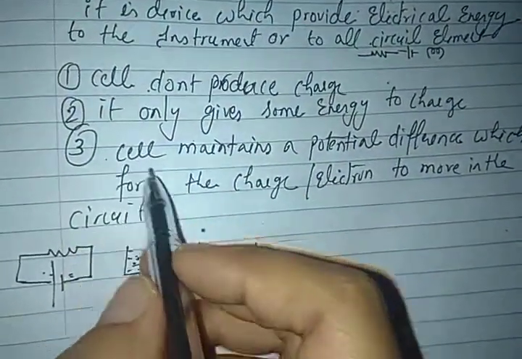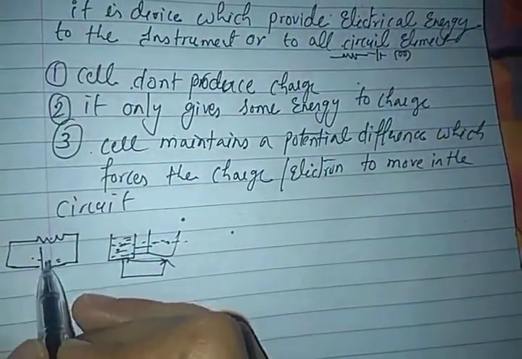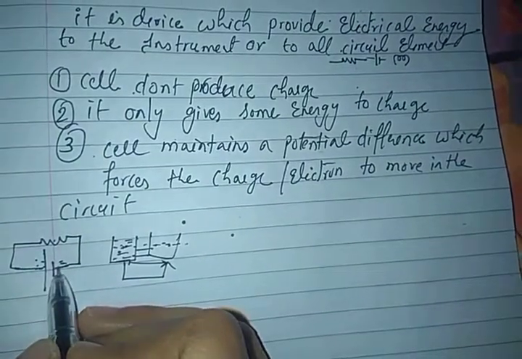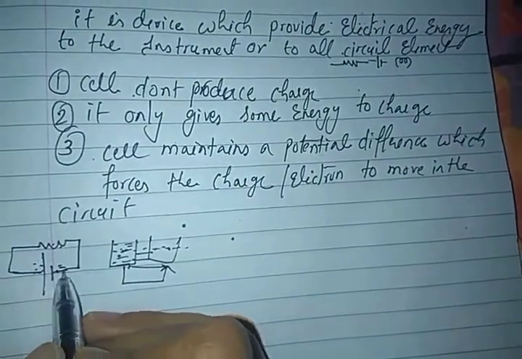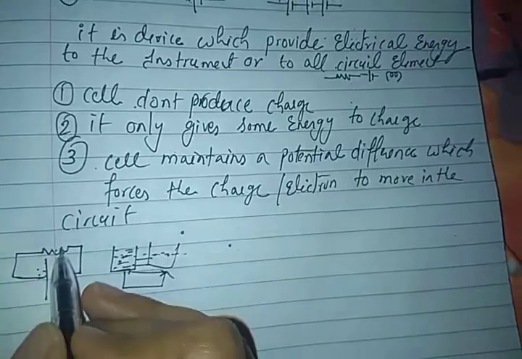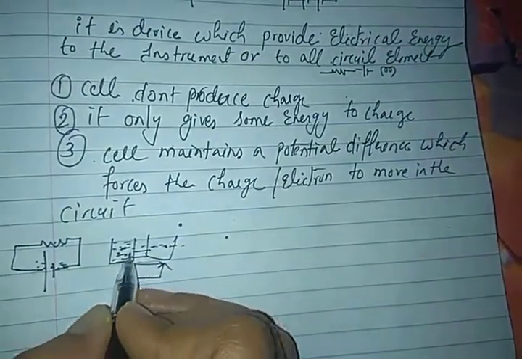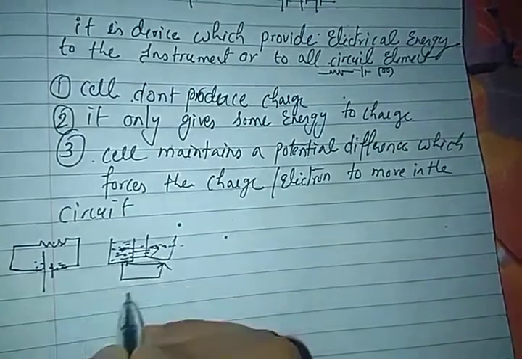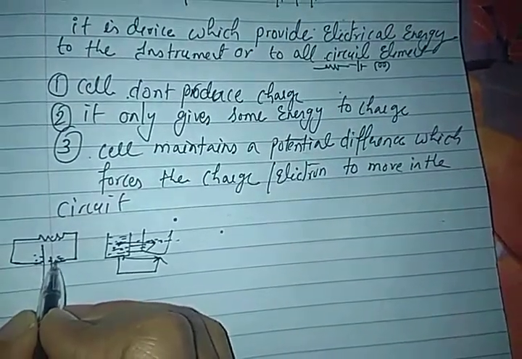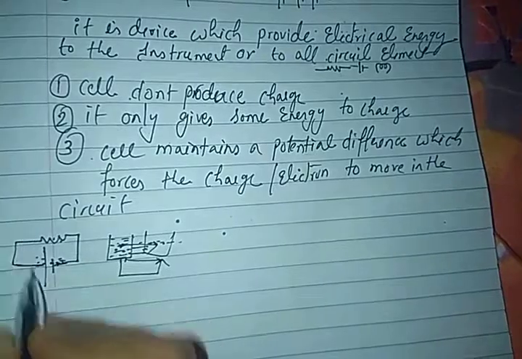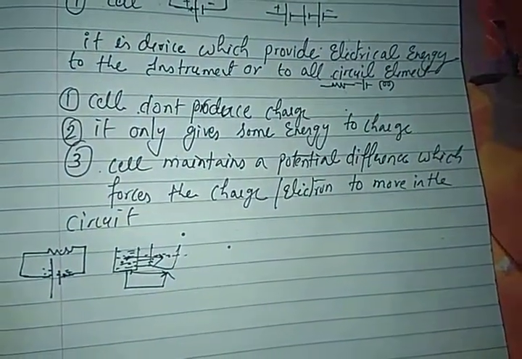Similarly, what does the cell do? The cell maintains a potential difference between both the terminals. This potential difference forces the charge or electron to move in the circuit, because only if there is a potential difference will the charge move from one point to another point.